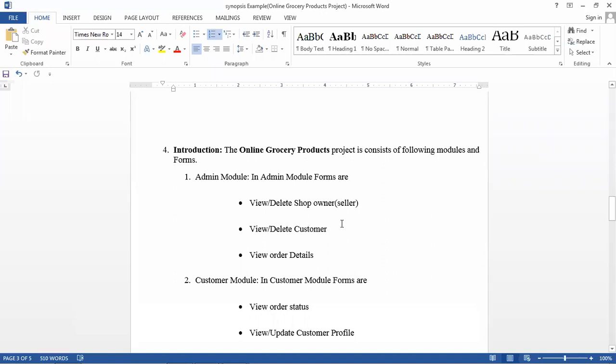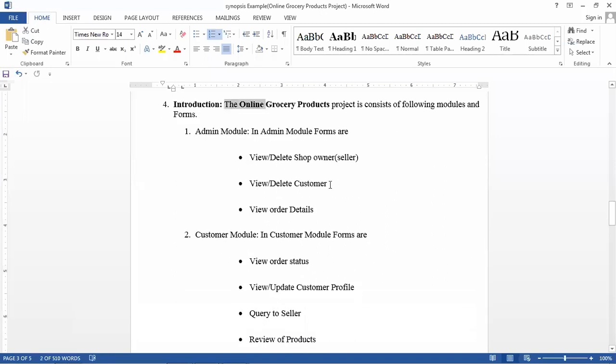Here a commission base will be there: when a product is sold by the seller, a commission amount per product goes to the website owner, that is the admin.